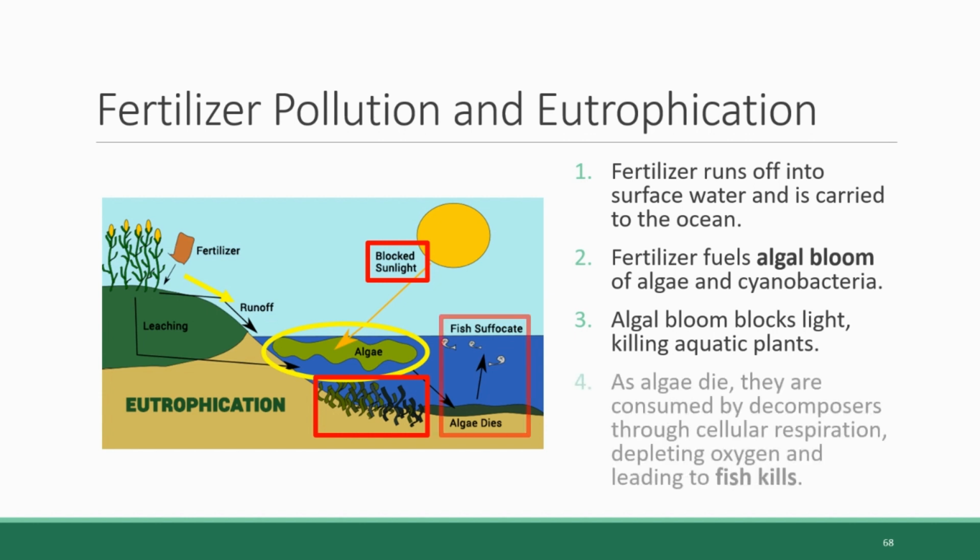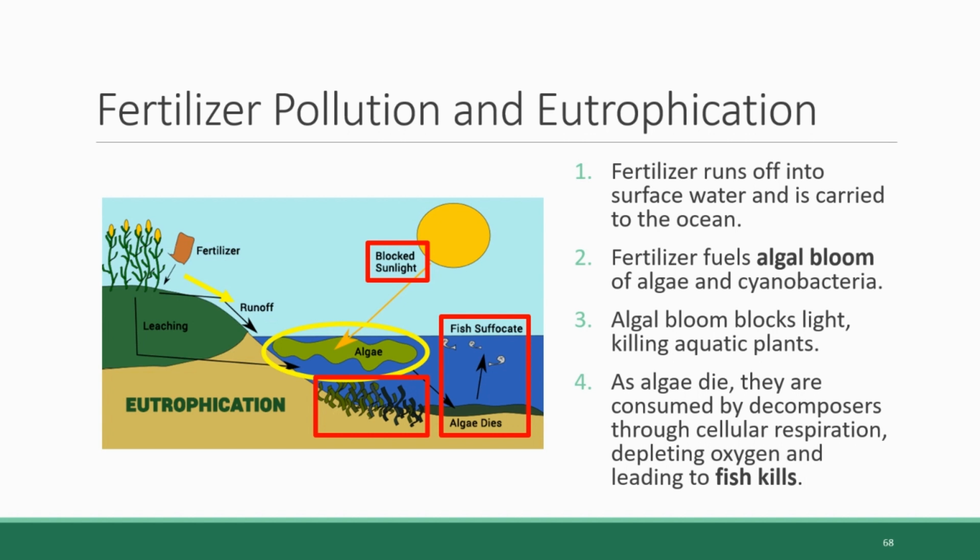And then when those algae die, they get consumed by decomposers in the ocean who use cellular respiration to break down their organic molecules for energy, and in the process, they consume oxygen, which depletes the oxygen from the water and suffocates the marine animals.